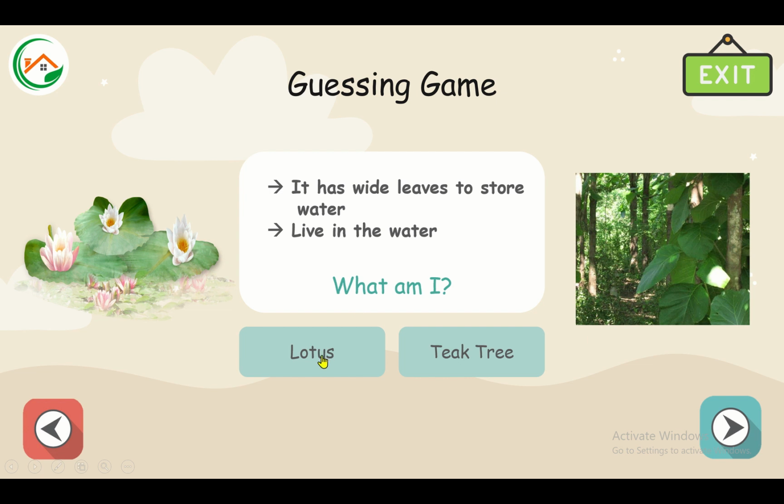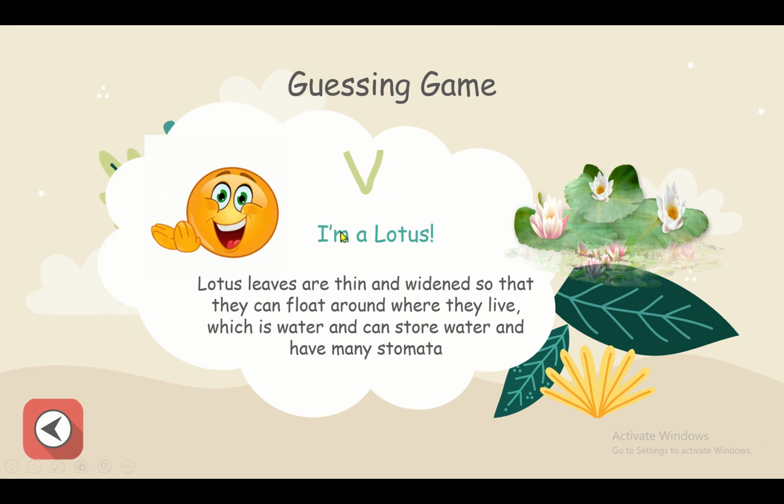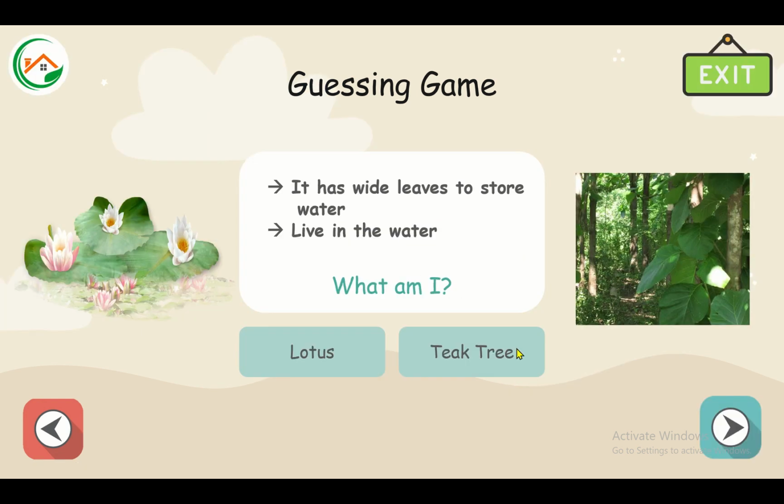We can choose a lotus. Yeah, I'm a lotus. Lotus leaves are thin and widened so that they can float around where they live, which is water, and can store water and have many stomata.